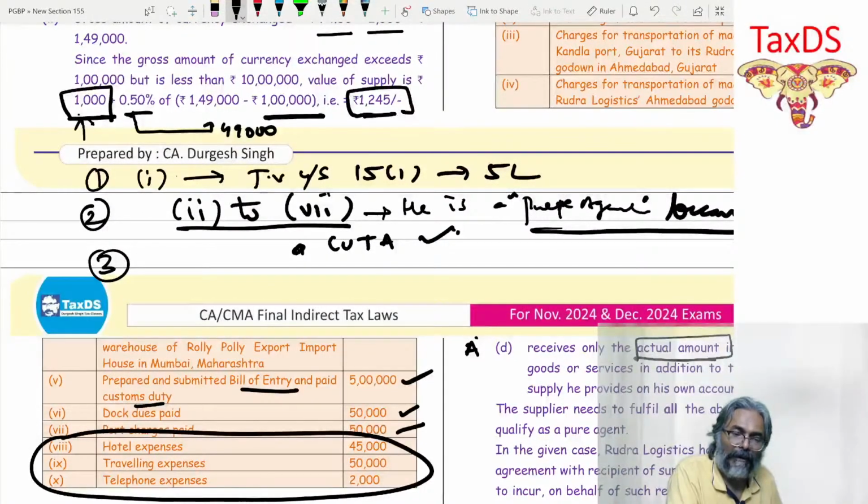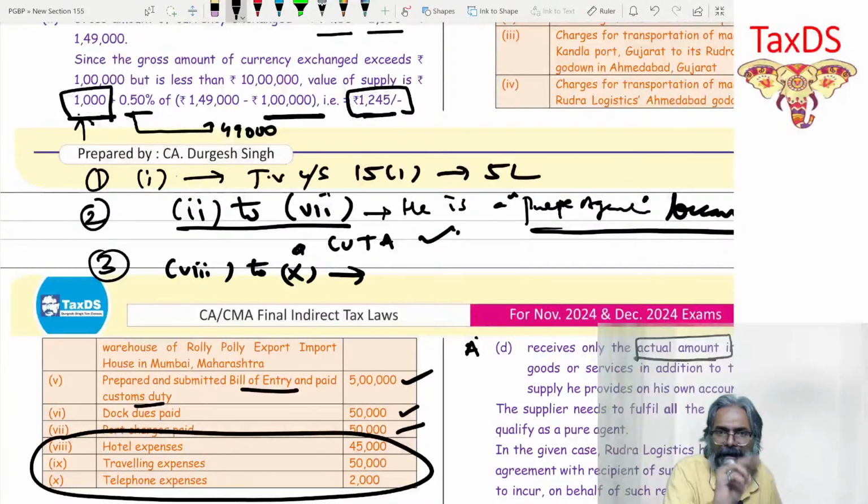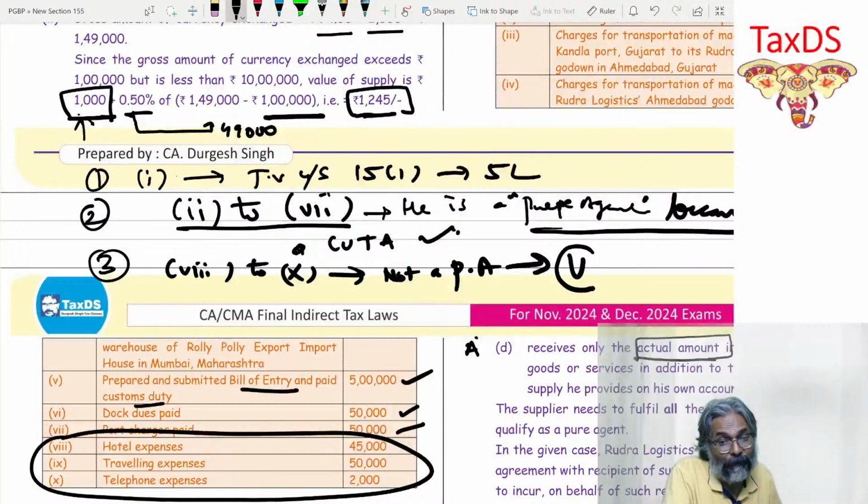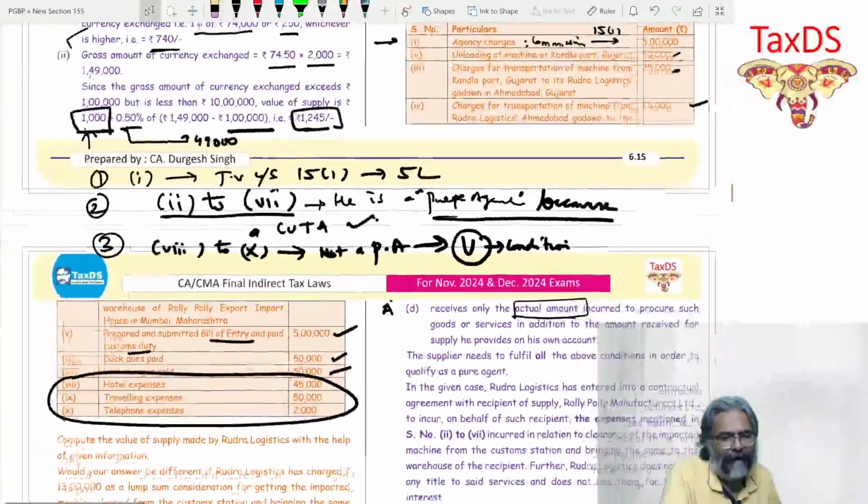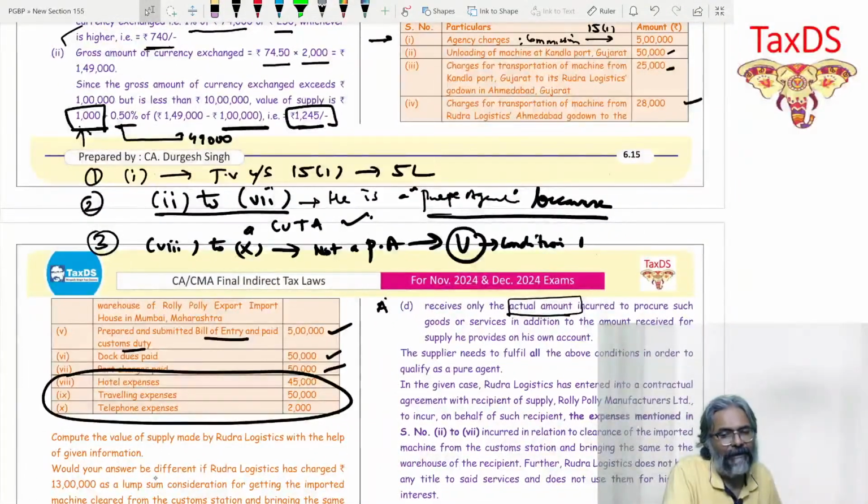Now, when it comes to point number 3, in this case, items 8 to 10. In items 8 to 10, students, I am not going to write the entire quota again. No, not a pure agent. Why? Because I'm only talking about the use condition, not satisfied. The quota is already explained in point number 2. Are you aware of how to write all these things? Use condition not satisfied. Are you aware as to how to write it or not?